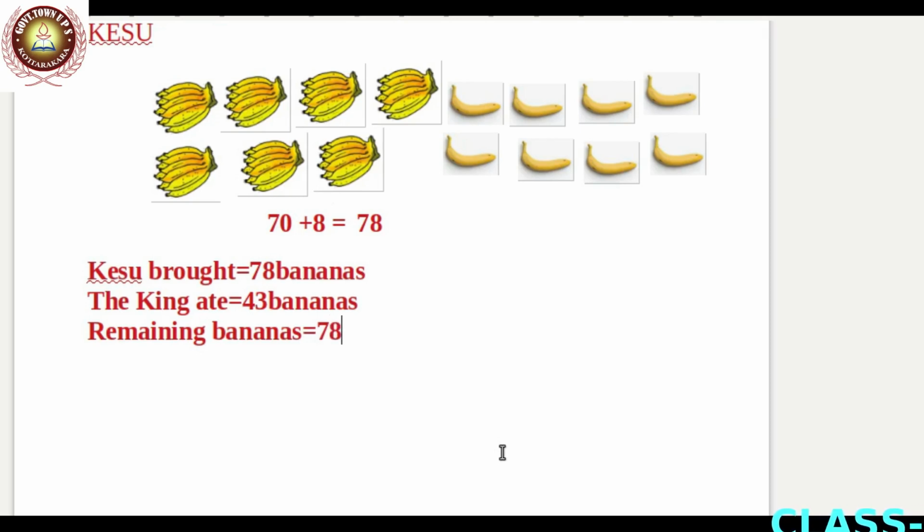The king ate 43. How many bananas remain? How do we find the balance? 78 minus 43.